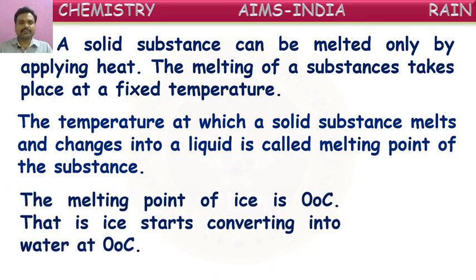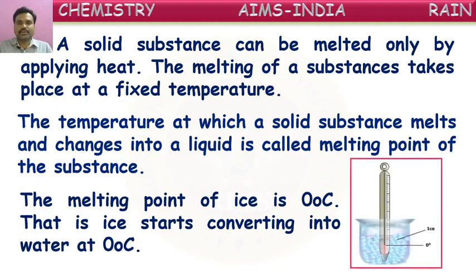For example, the melting point of ice is 0 degrees Celsius. That means when you take out ice, after reaching 0 degrees Celsius, it starts converting into liquid form. Only after the temperature increases above 0 degrees Celsius does the ice start converting into water. That is why we say the melting point of ice is 0 degrees. What does it mean? Melting point means the temperature at which a solid substance starts converting into liquid form. That is called melting point. The melting point of ice is 0 degrees Celsius.